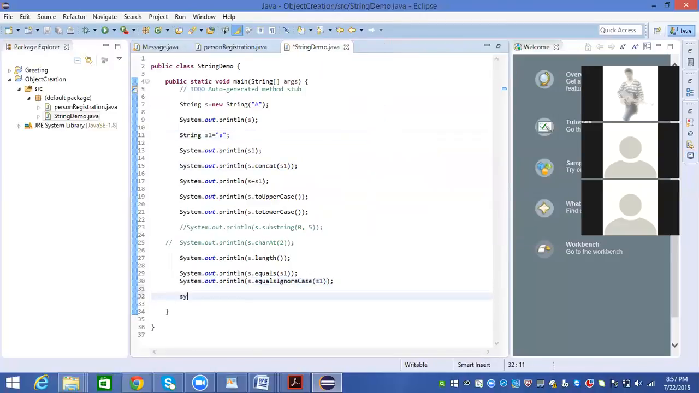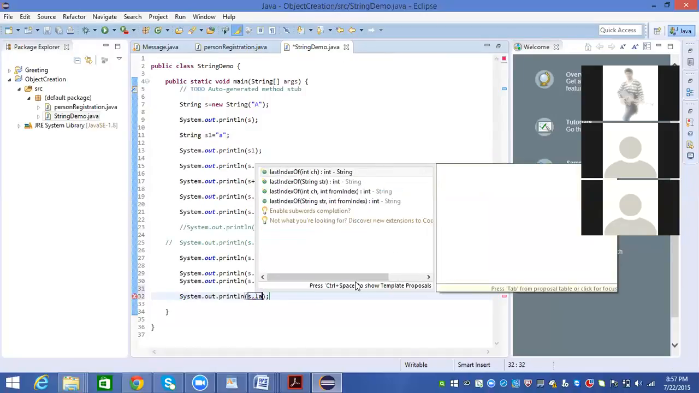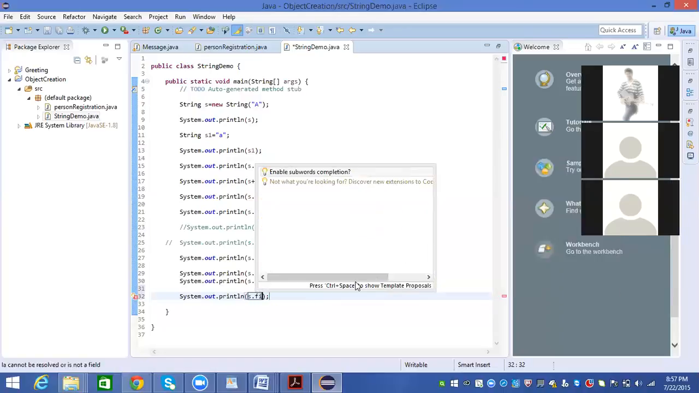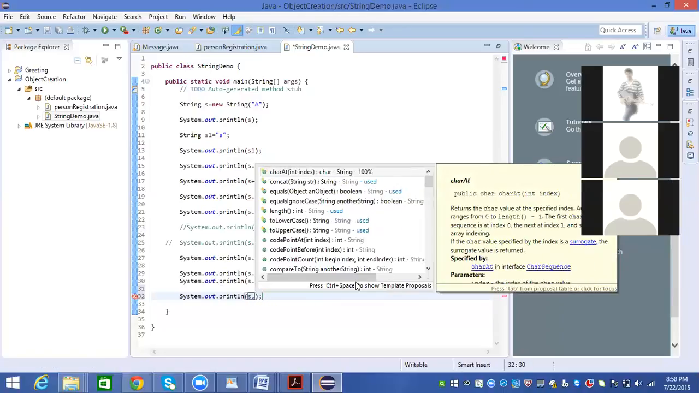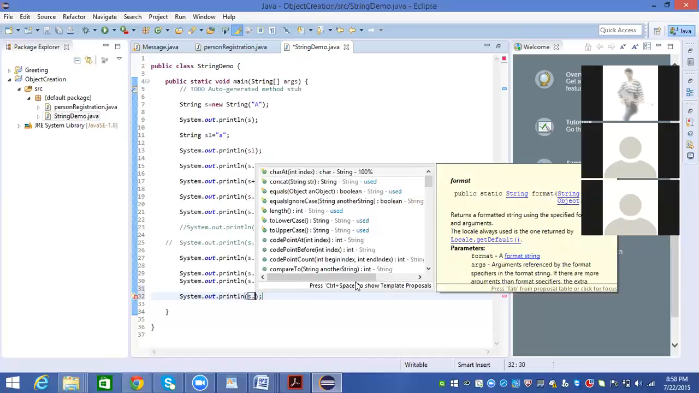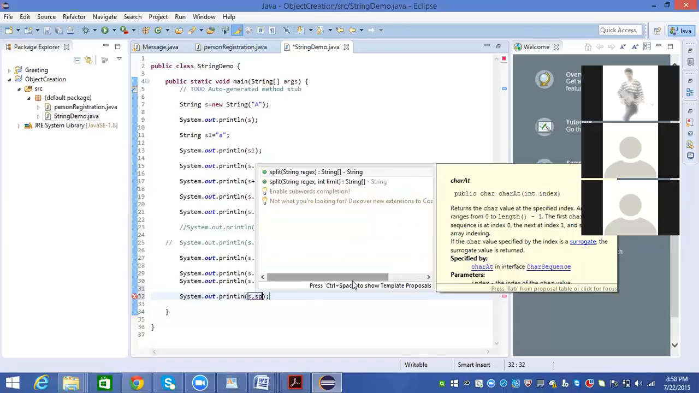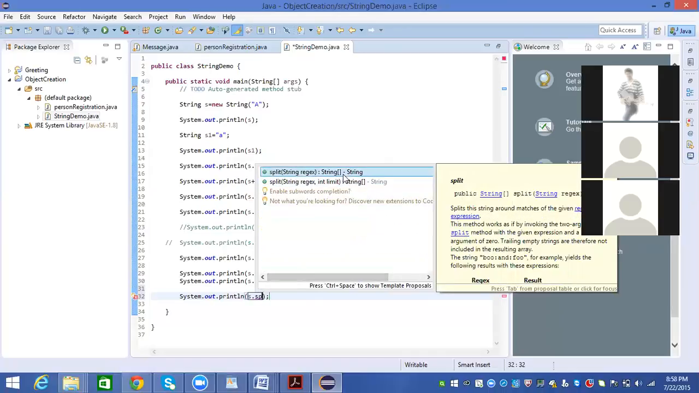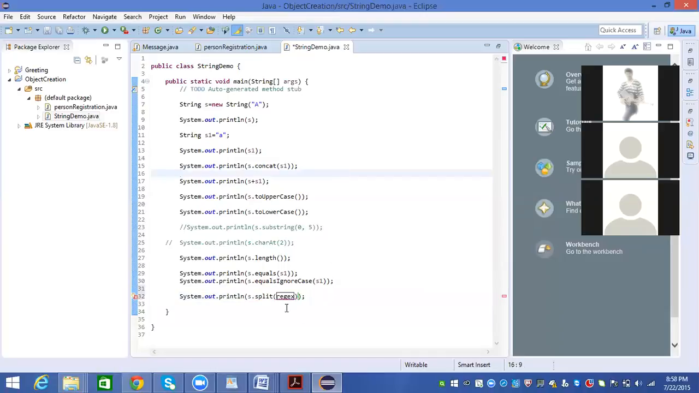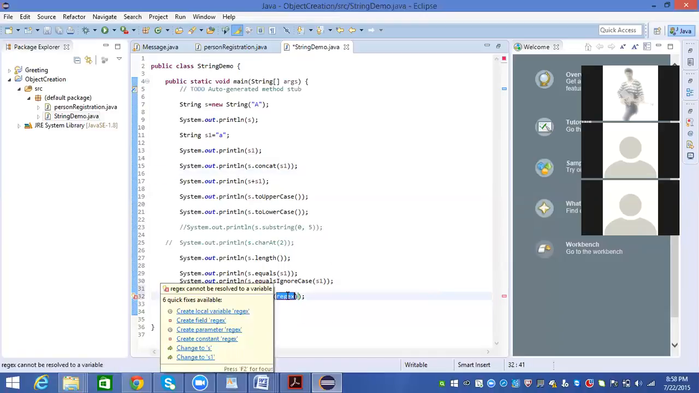We have some other methods like last index, first index, and format. I don't want to go and discuss all the methods that are available in the string, but these are the ones we mostly use. And one of the important methods is split. This split is one of the important methods, and what it does is it returns an array.